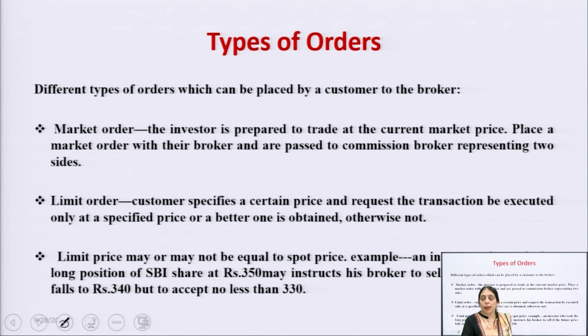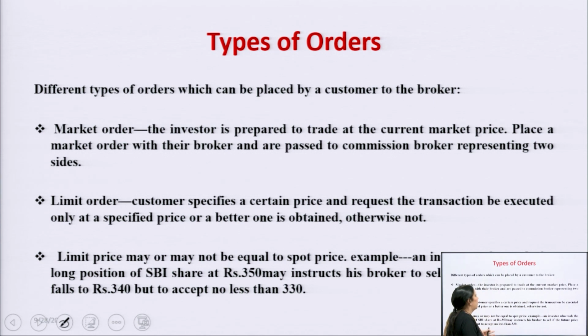But the same thing does not happen in the case of the limit price. In the limit price, if the future price in the market is right now 700 and you want to purchase the future at 680, then what will you do? You will have to put the limit. You will write down 680. It means when 680 comes, then the future is going to be executed.